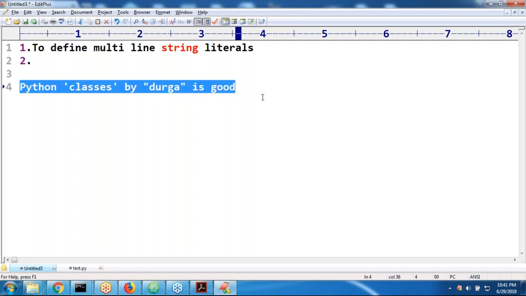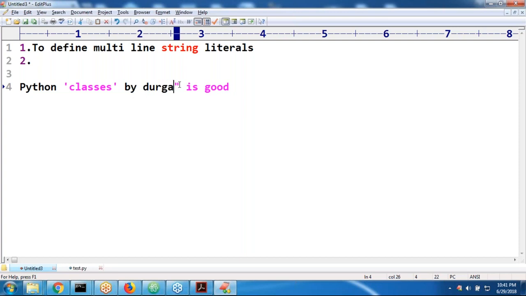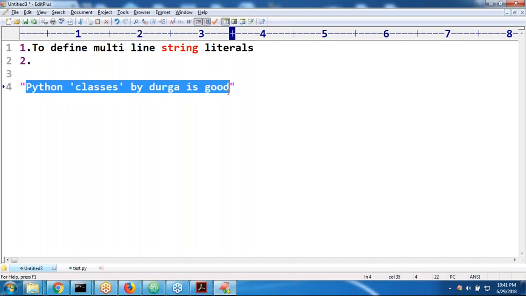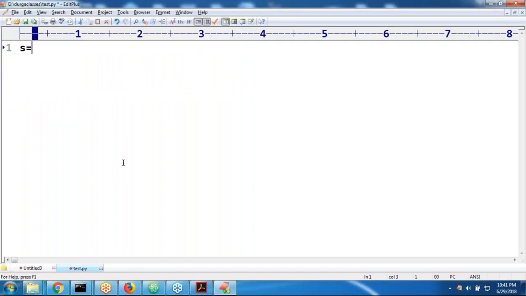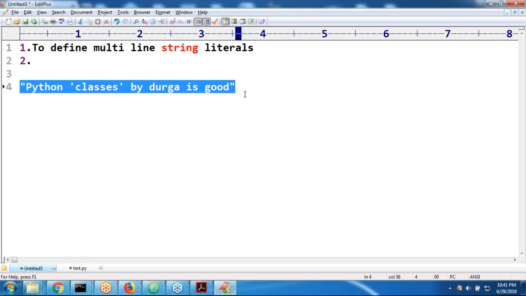Anyone, can you please guide? Regarding my string literal, single quotes and double quotes I'm using as symbols. Sir, if you are using only single quotes, how can you handle this? Better to enclose within double quotes. Now, no problem, it is acceptable. If you want, observe: s is equal to, like this I'm taking.